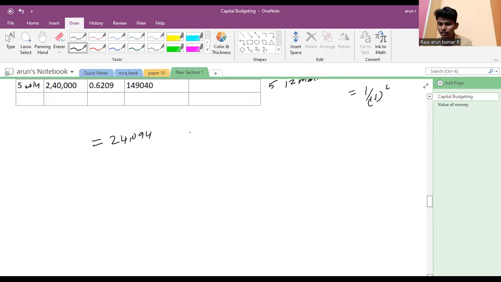In the fifth year, 12 months is there. The current value of that investment is 1,49,040. Multiply with the 12, we get that.